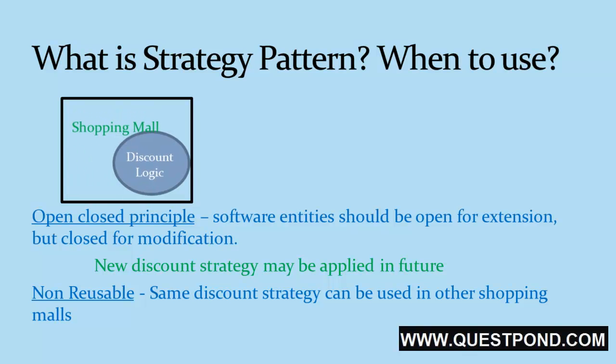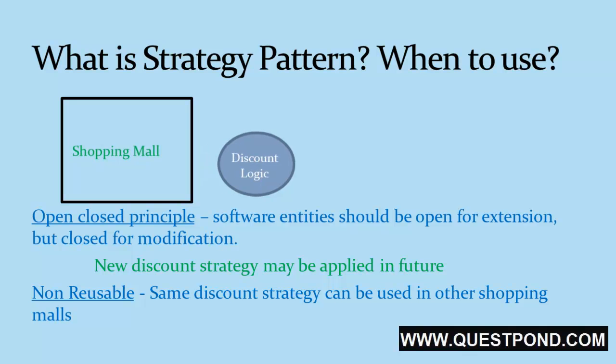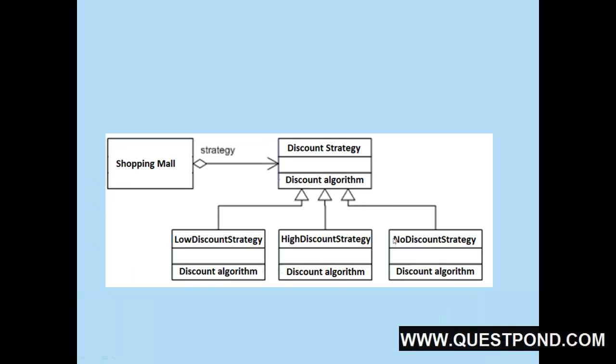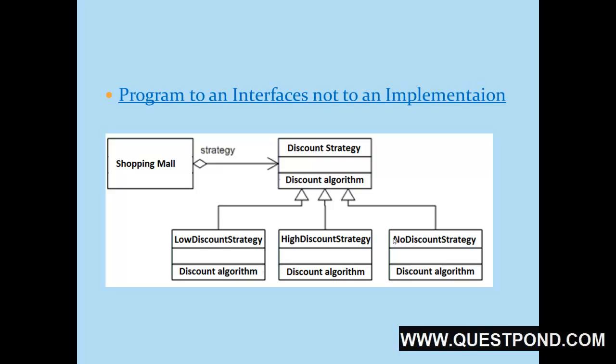So just move the discounting logic outside the shopping mall class and implement the strategy pattern. In the strategy pattern, all three discounting logics will be implemented as three different algorithms, or we can say three different classes, and the shopping mall will just follow another object oriented principle, that is, program to an interface, not to an implementation. That's how we will implement the strategy pattern.